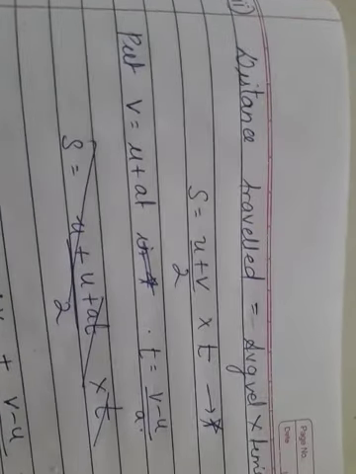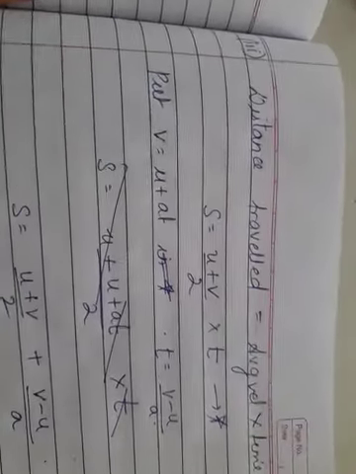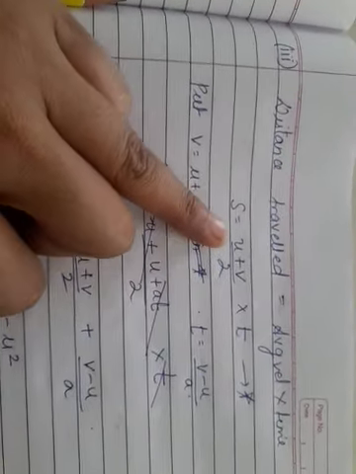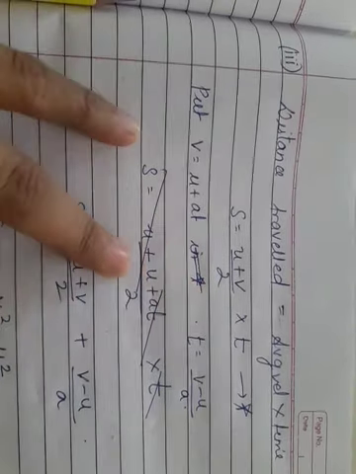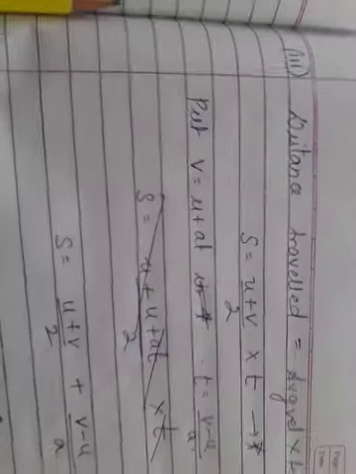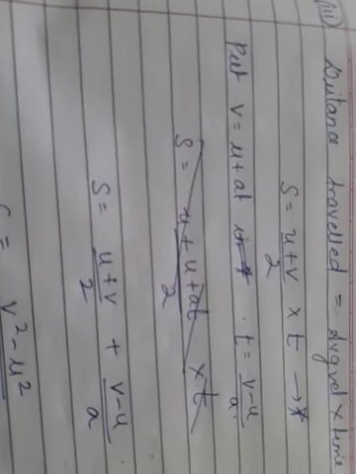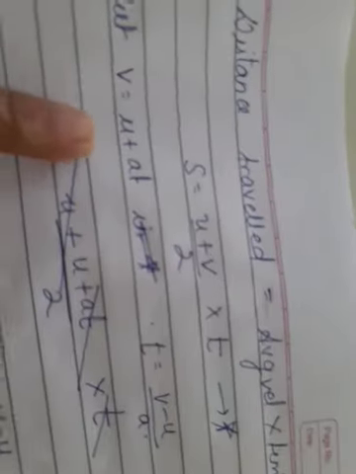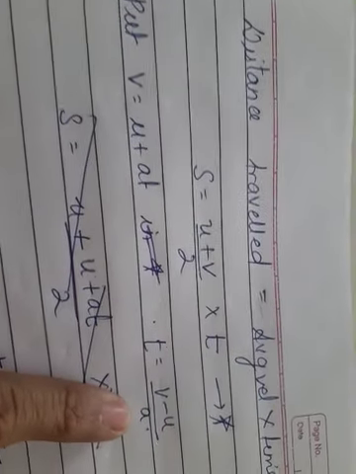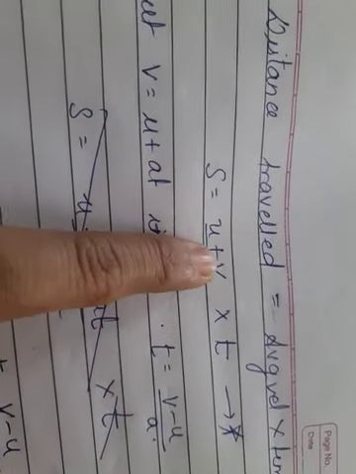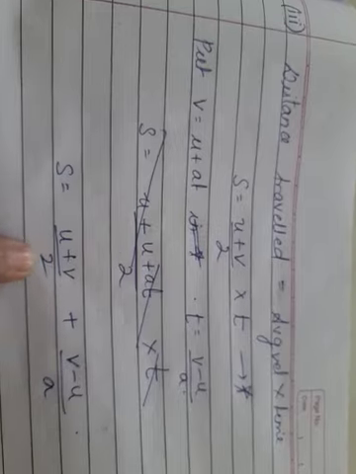The third one, also in the same way, you have to find the distance travelled. S is nothing but average velocity into time, that is, (u plus v) upon 2 into t. Same way as you did over here. But now here there is a twist. You have to take v equal to u plus at, and from that take t equal to (v minus u) upon a. So this t will be (v minus u) upon a.